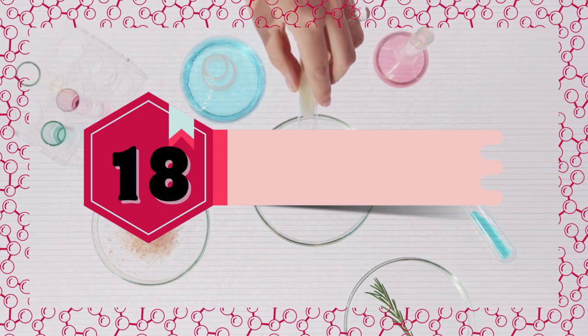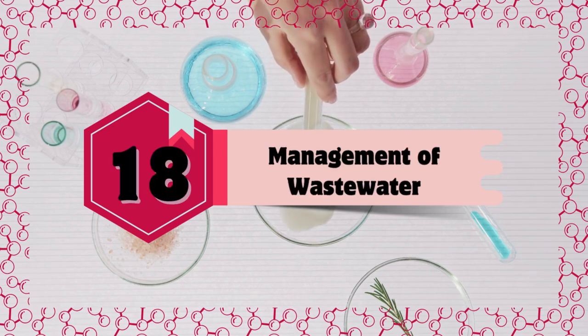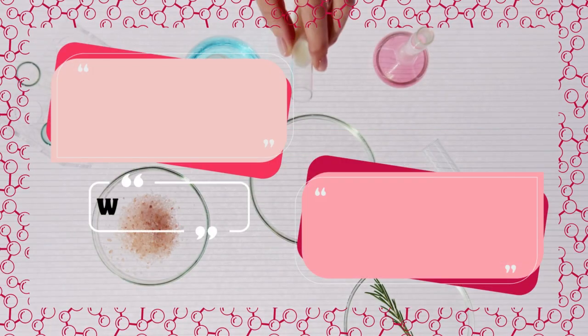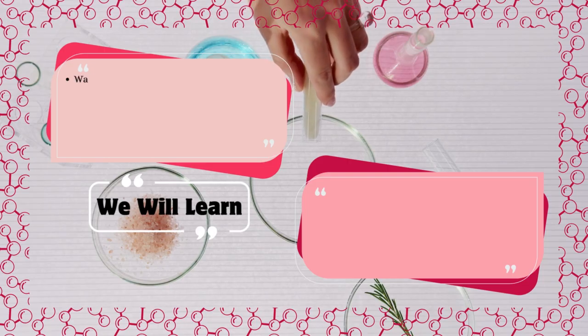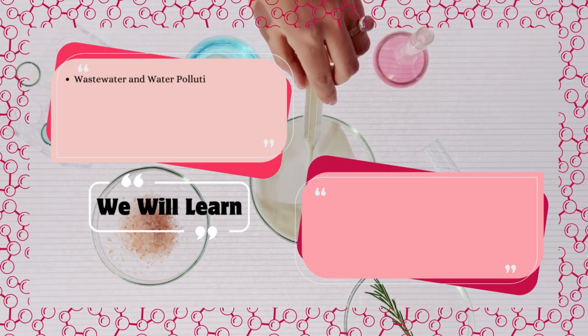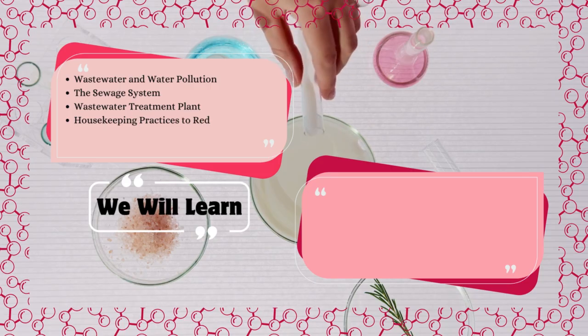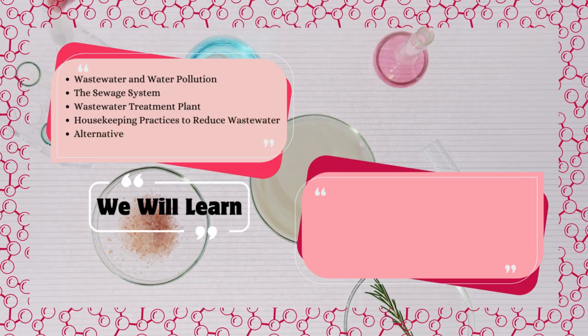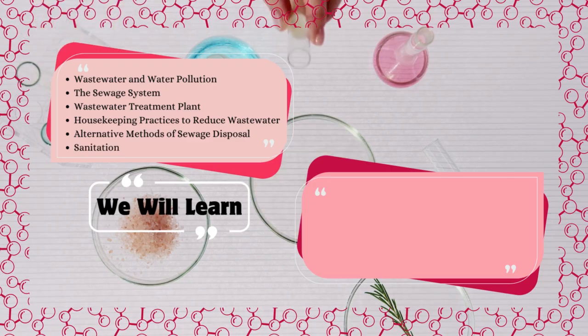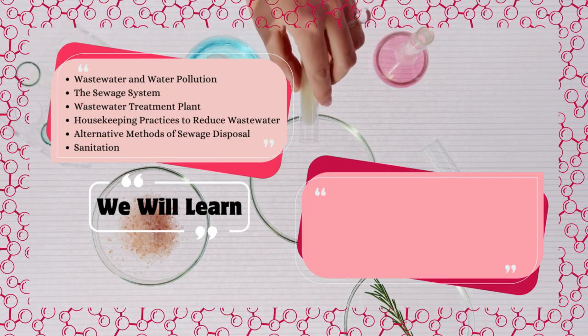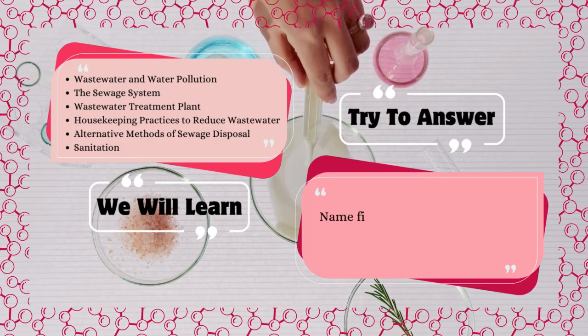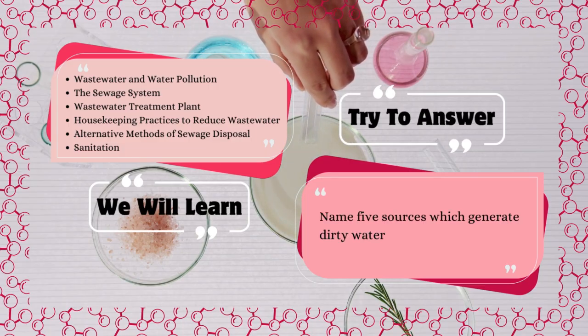Chapter 18. Management of Wastewater. We will learn wastewater and water pollution, the sewage system, wastewater treatment plant, housekeeping practices to reduce wastewater, alternative methods of sewage disposal, sanitation. Try to answer. Name 5 sources which generate dirty water.